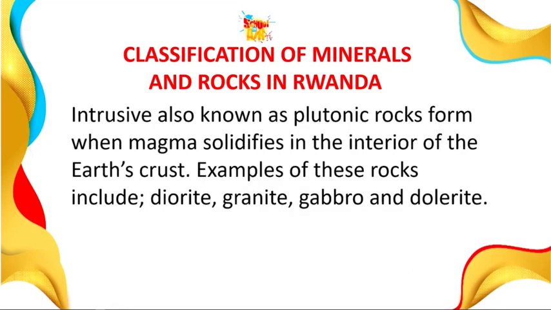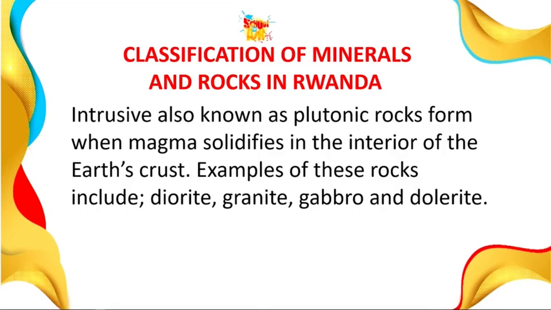The second type of rock is the intrusive igneous rock. The intrusive igneous rocks are also known as plutonic rocks, which are formed when magma solidifies in the interior of the earth's crust. That is, it is not visible. It happens within the interior of our crust. Examples of these rocks are diorite, granite, gabbro, and dolerite.